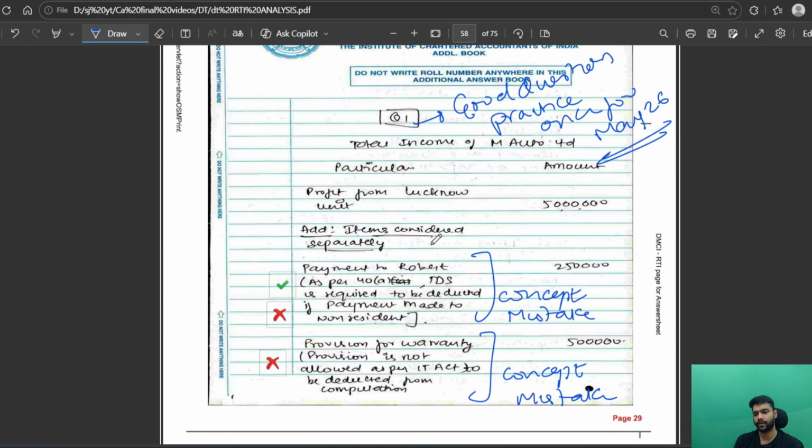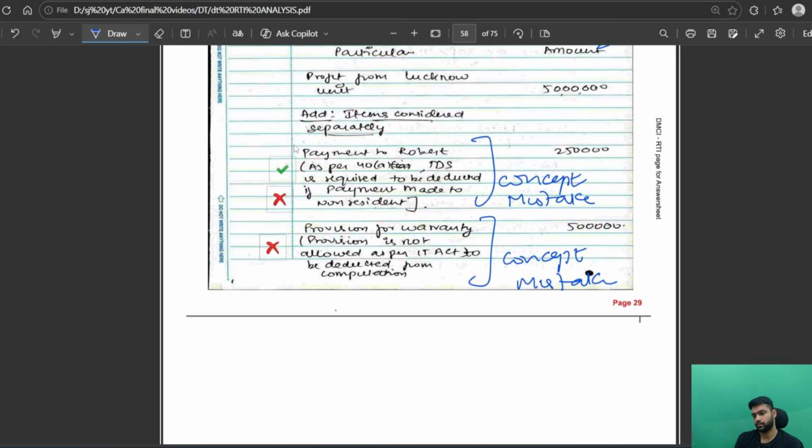Now, coming to the next question. So this is question number 1. It is also a very good question and do practice it. These two provisions are still simple, but I will tell you to actually practice everything. Provision for warranty, I made a mistake here, but I don't know the payment to Robert. I did not know this concept, so it is fine.